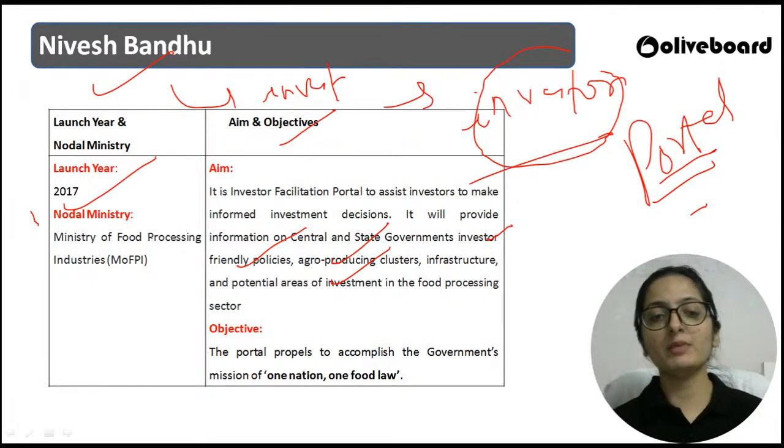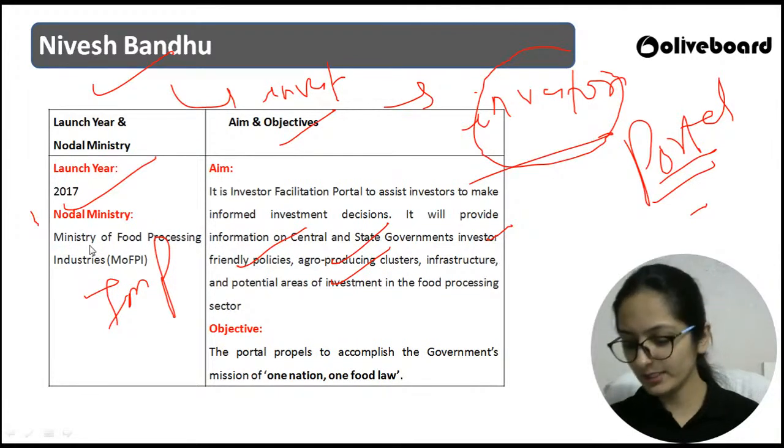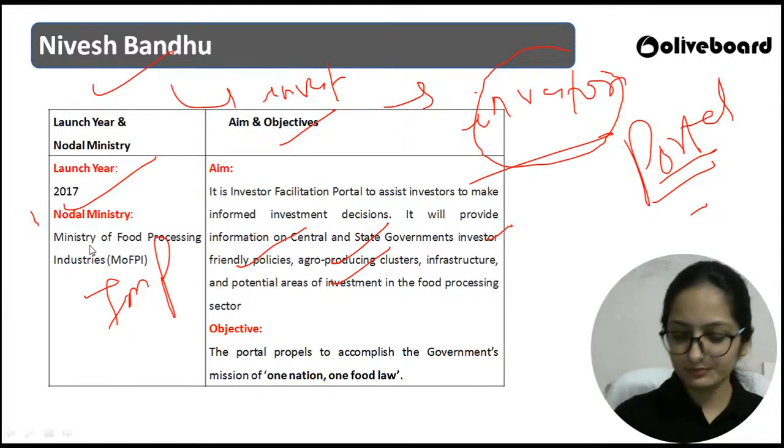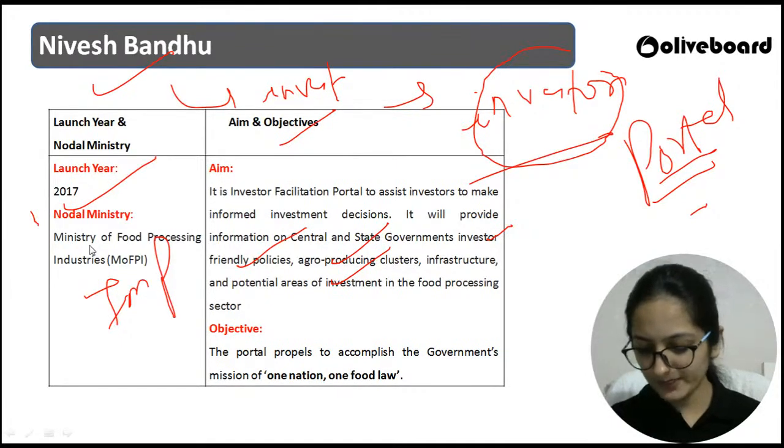Can you please tell me the one who is implementing it? Nivesh Bandhu is being jointly launched by the Ministry of Food Processing Industry, and the other part is? The other part is FSSAI. Okay, absolutely right, HJ and Nitin.